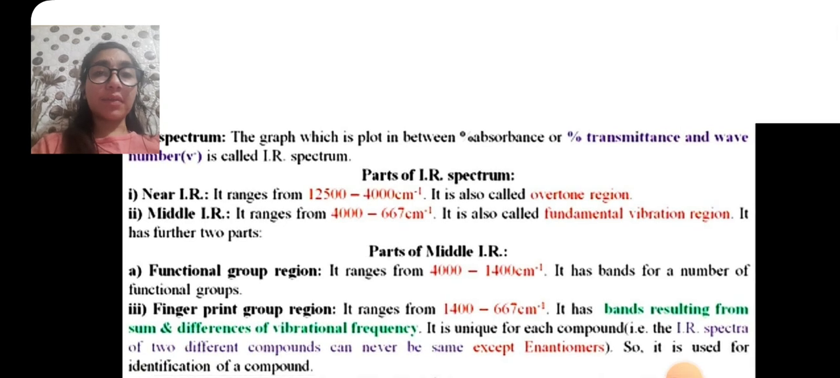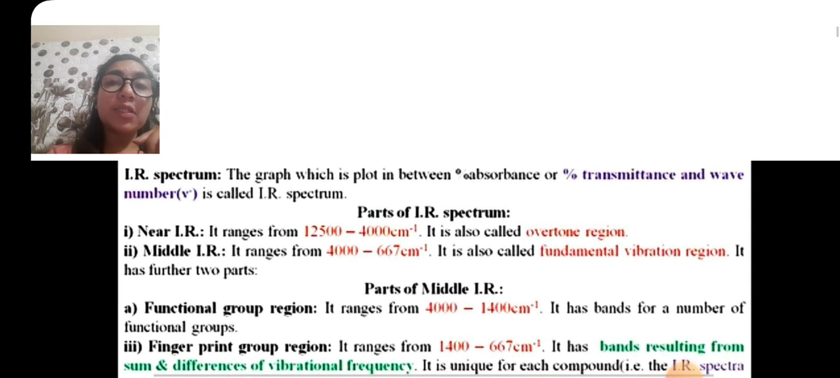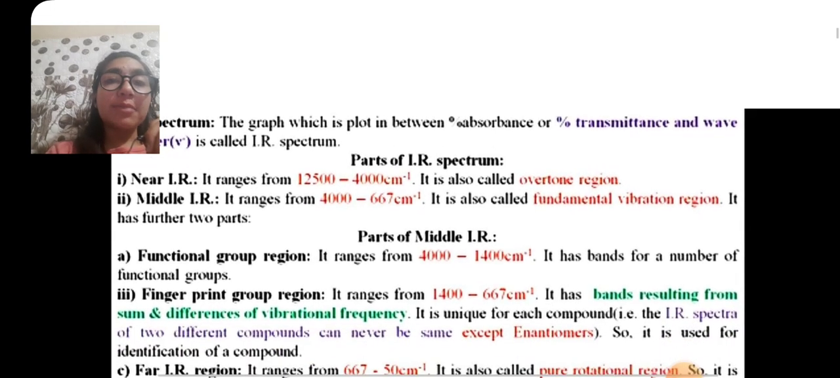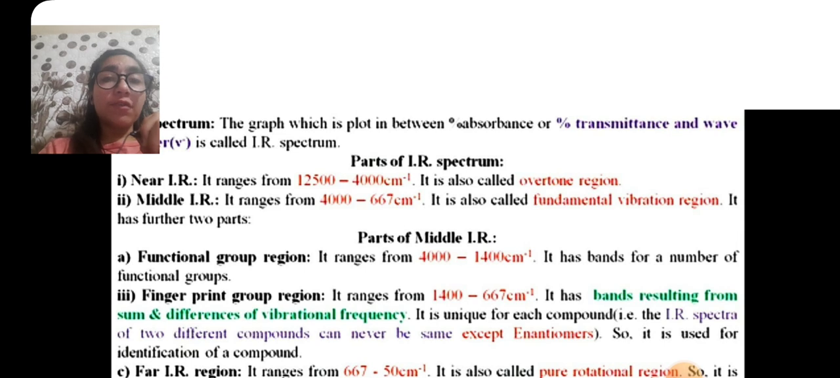IR spectrum: the graph plotted between absorbance or transmittance and wave number is called the IR spectrum. Parts of the IR spectrum. Near IR ranges from 12,500 to 4,000 per centimeter. It is also called the overtone region. Middle IR ranges from 4,000 to 667 per centimeter. It is also called the fundamental vibration region.